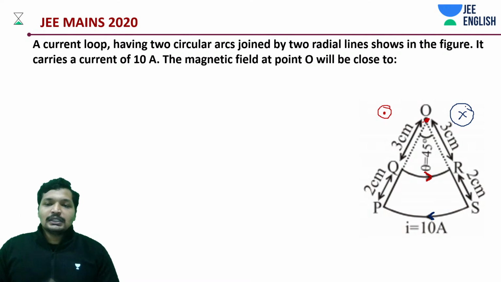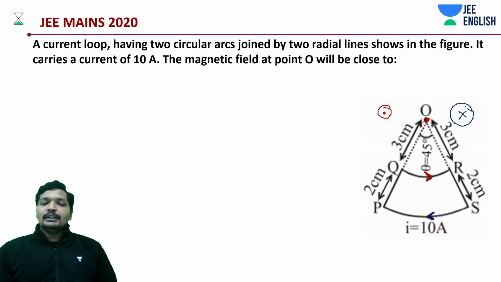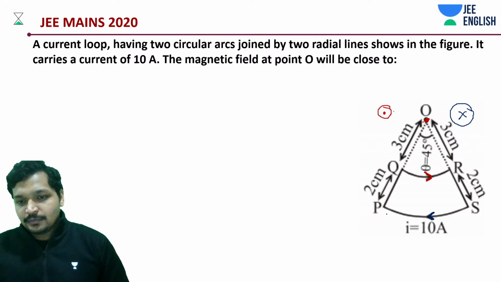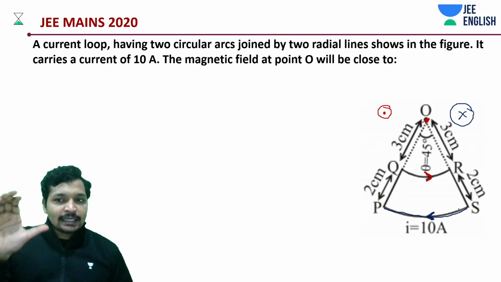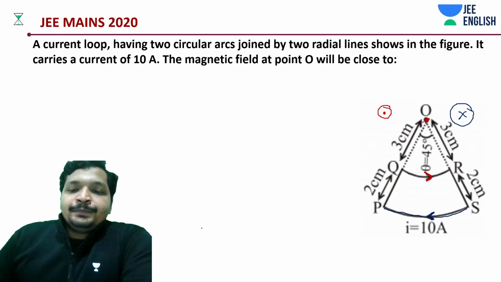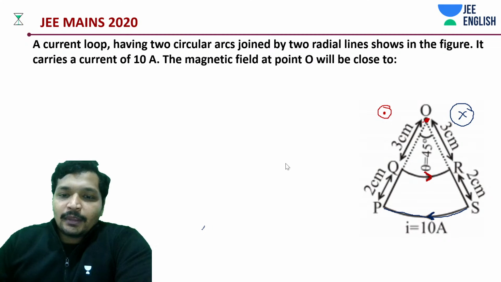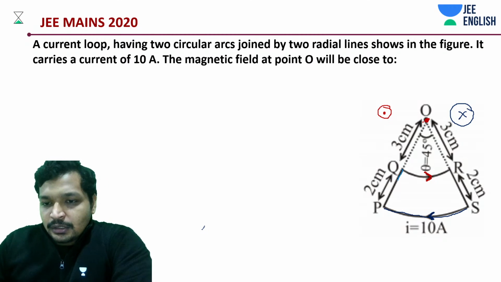I understood this. Next thing, right? Again, this is outside. Current for the loop, that PS loop, is what? Inside. Right hand. Now, the next thing that we need to do, what about this wire?